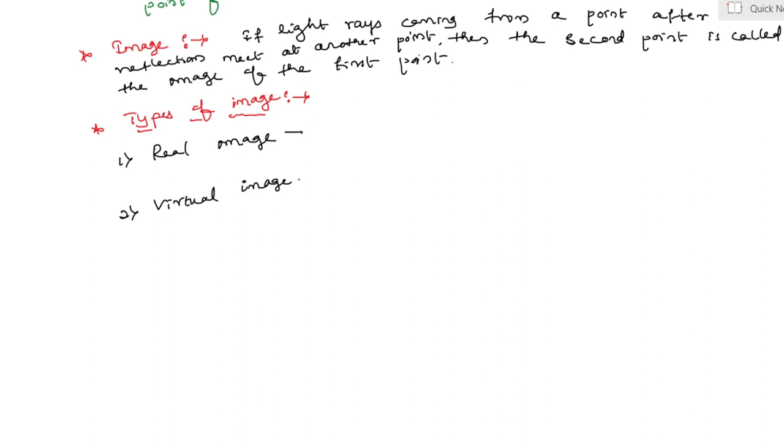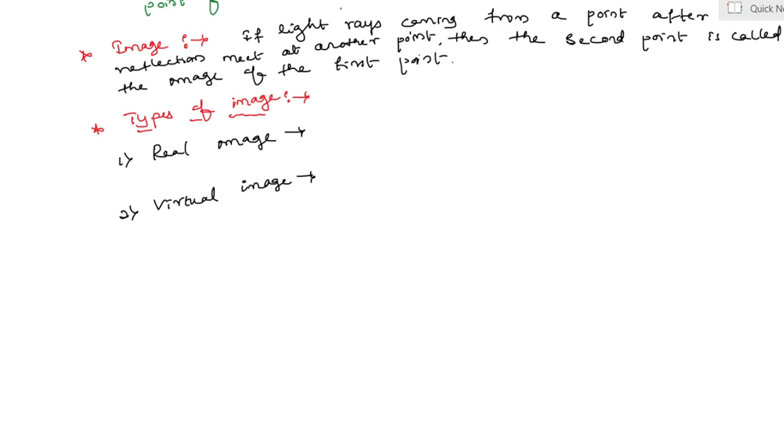Real means if the light rays coming from a point actually meet after reflection, then the image formed is a real image. Yes, my dear students, it means the light rays coming from a point actually meet after reflection, then the image formed is, actual light has traveled and met at the same point, that is termed as what?